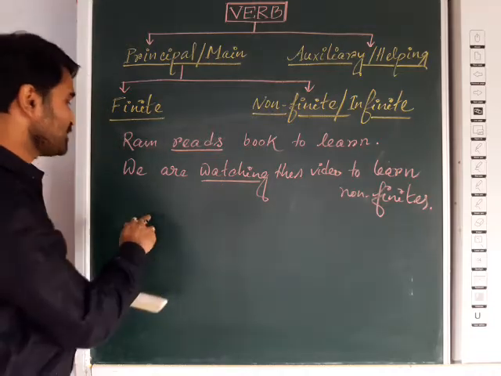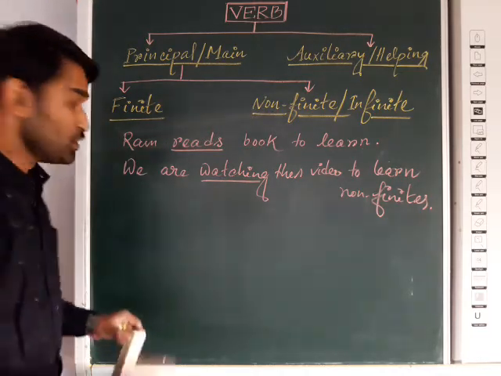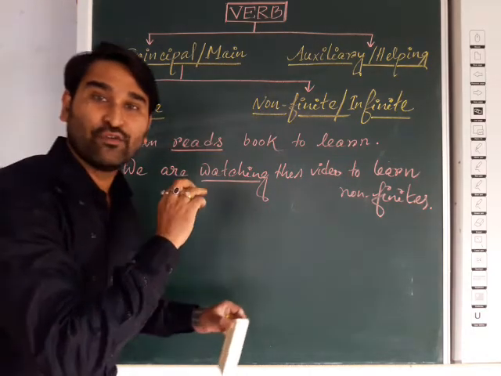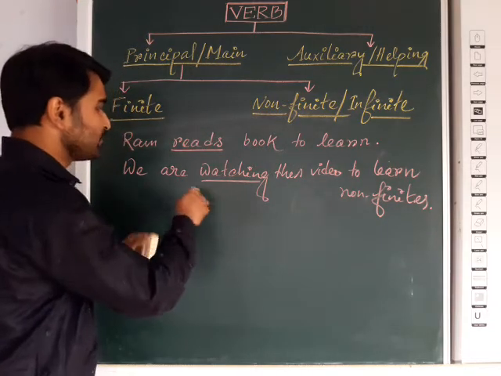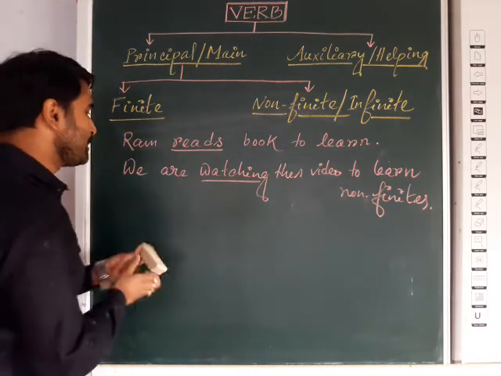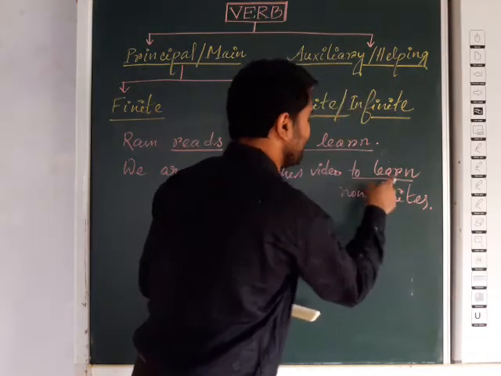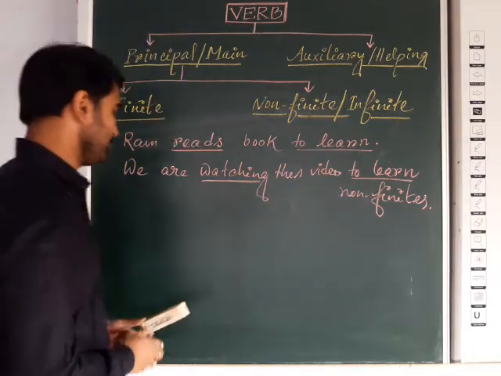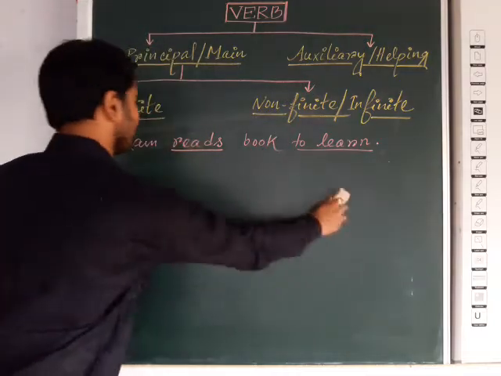Here watching. Suppose if you go for Ram, then it will be Ram is watching. So are watching will be is watching. So some of the form is changing. One verb, that form is changing according to the number, person and tense. But one verb here, you can see learn and learn, that form of the verb is not changing. To learn.